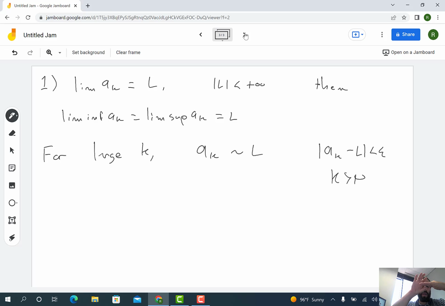that as the sequence is going along, the mins and maxes have to be pulled closer to the limit. If the a_k's are close to L, the minimum has to be close to L, and the maximum has to be close to L. Now, of course, there's no guarantee that there's a minimum or a maximum, but since the infimum is the greatest lower bound and the supremum is the least upper bound, something similar is going to be true. If all of the a_k's are within epsilon of L, then the infimum can't be more than epsilon from L, otherwise we would have a different lower bound. And we'll make all of this precise.